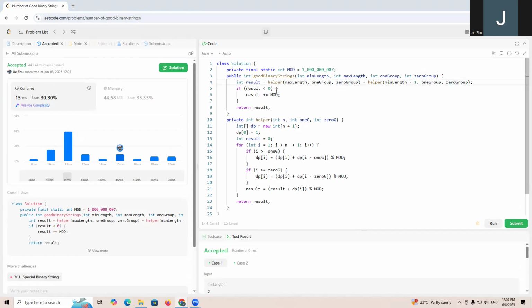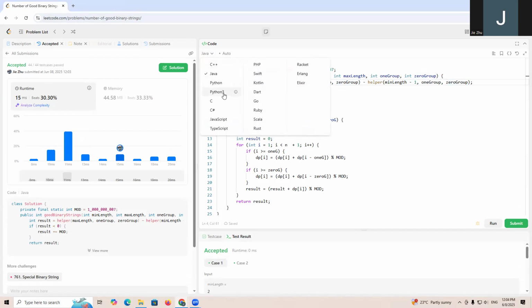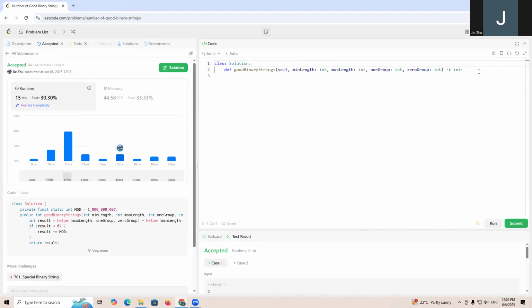The Python code. Let's also write the Python code for this. We're going to define a helper with n, which is int, returning int.